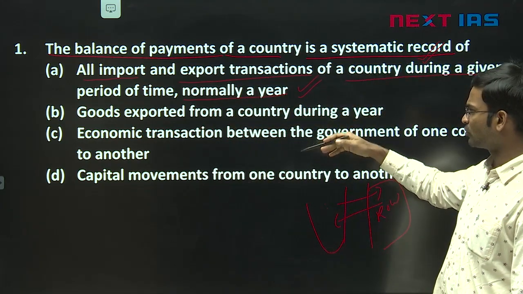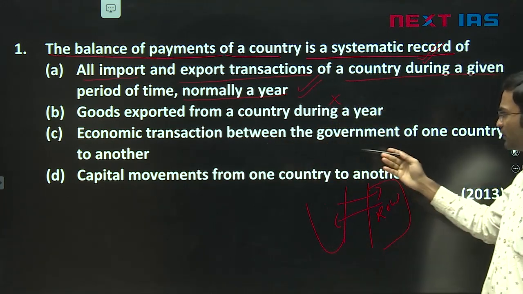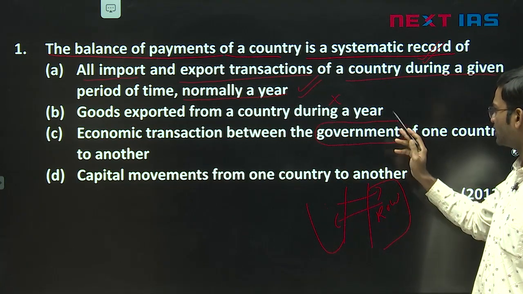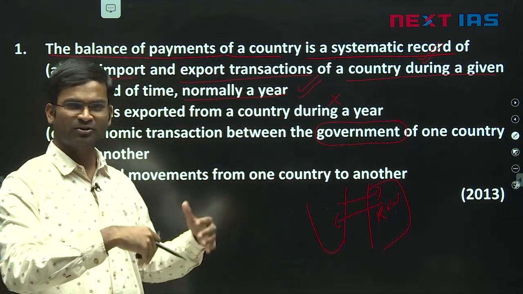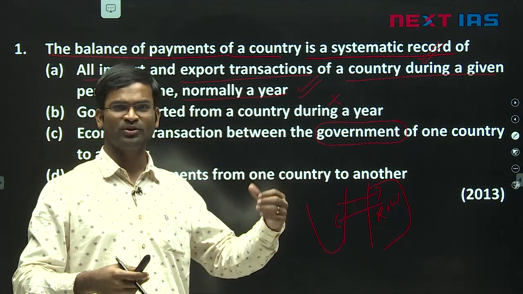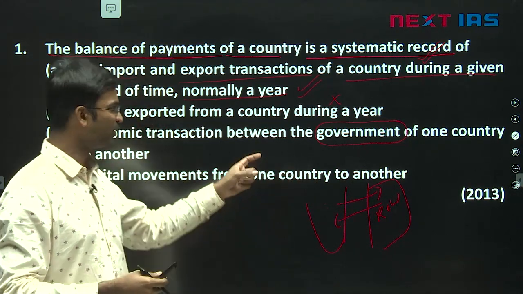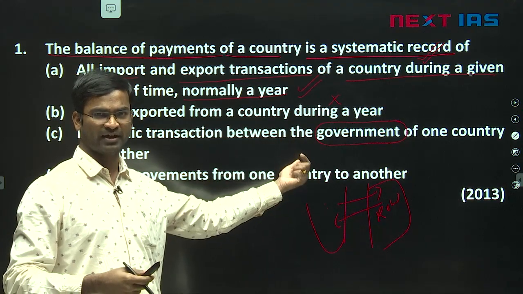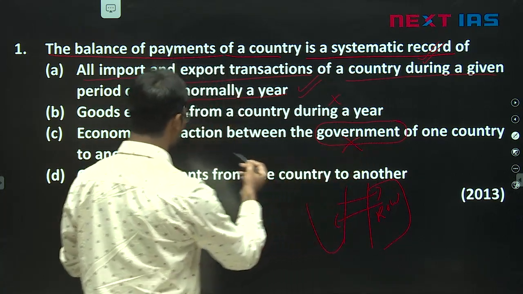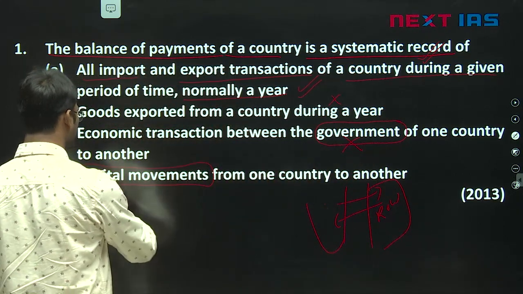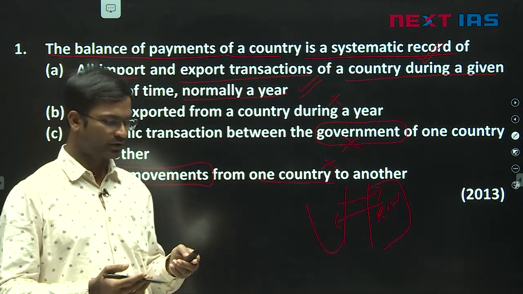Now look at other options: goods exported, no, even services are there, FDI is there. Economic transaction between governments, see the keyword here. Generally UPSC traps us through keywords. Generally we study economic transactions of residents of a country with all other countries. But here they kept the word government, be careful. So economic transaction between governments is not the definition. This is a wrong statement. Then capital movement, it includes other things also, so it is also a wrong statement. So the answer is A here.